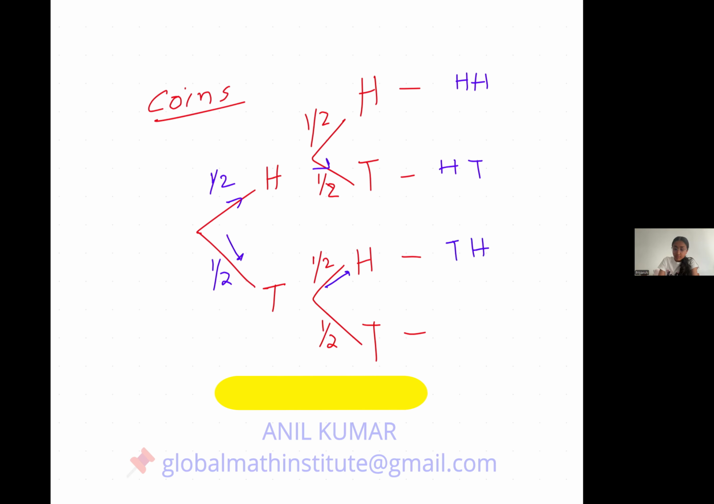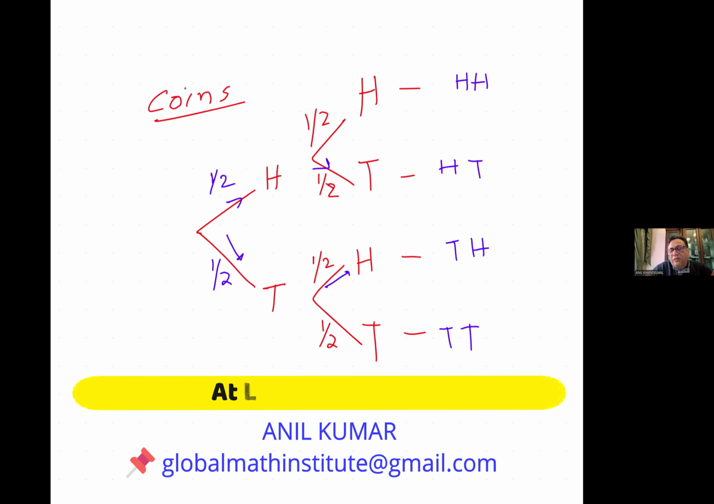So after tossing the coin two times in a row, we get two heads, or we get head and a tail, or we get tail and head, or we get two tails. Is that clear to you?